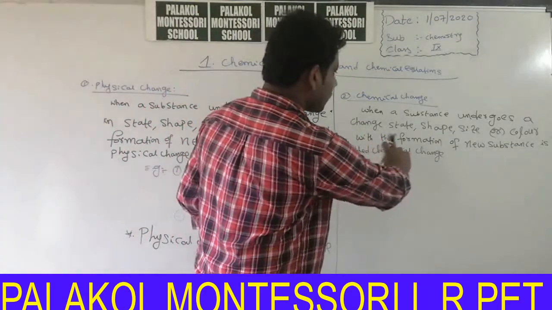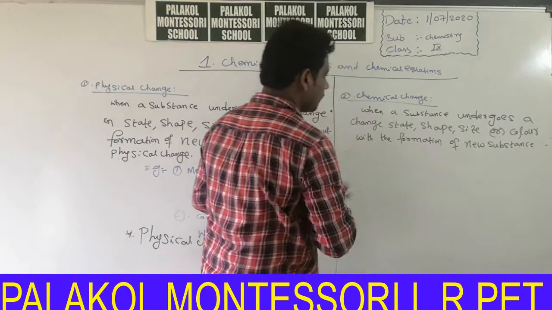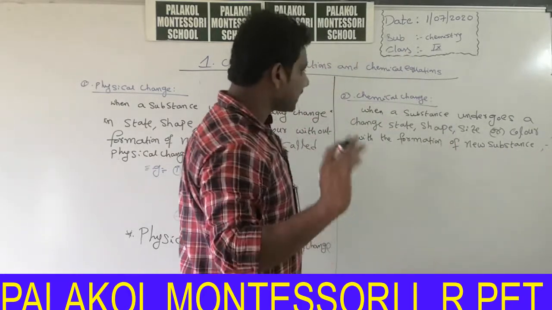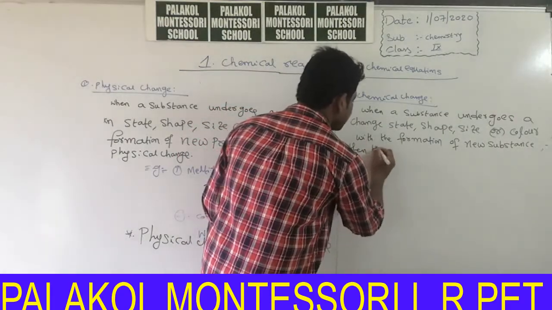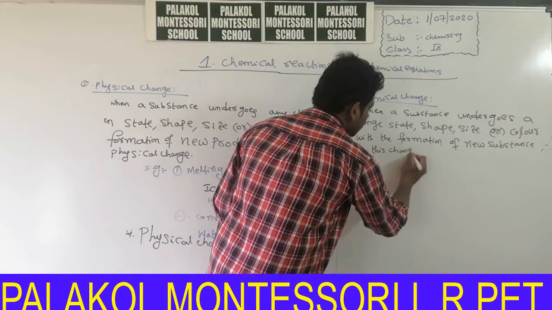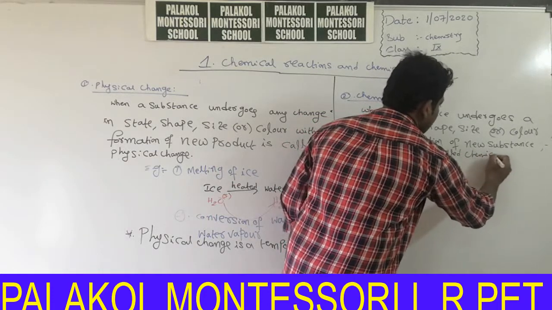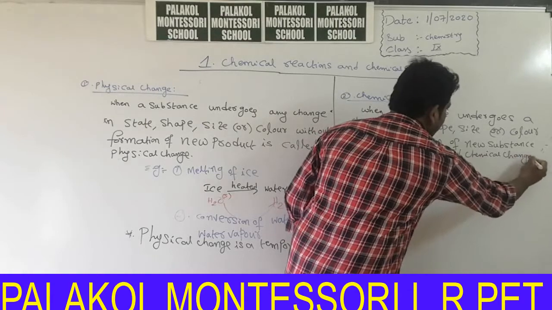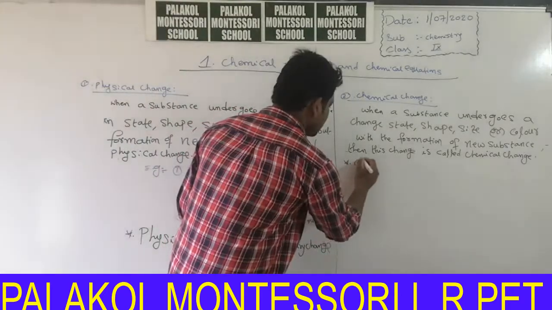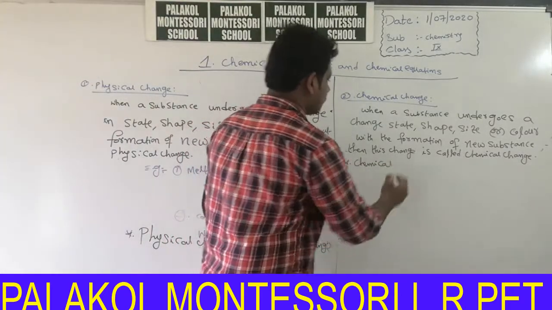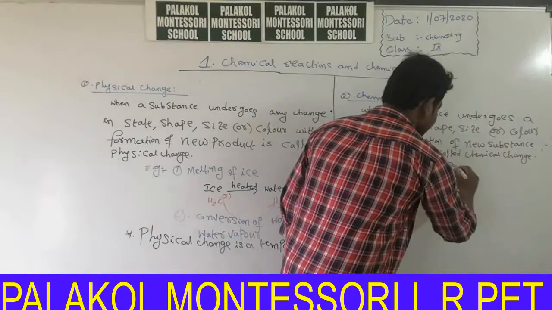Okay, formation of new substance, then this change is called, when a substance undergoes a change in state, shape, size or color with the formation of new substance, then this change is called chemical change. Chemical change is permanent change.